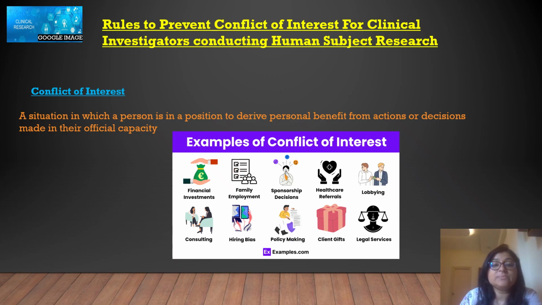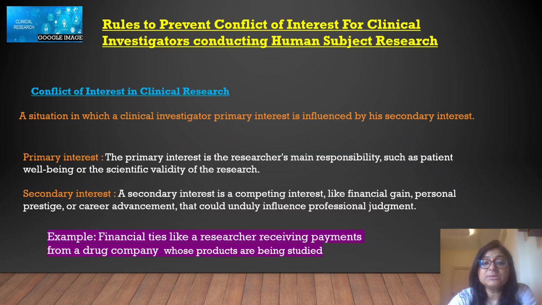So this is basically called conflict of interest, when you are in a position where you can take any important decision, and in that case you have some other interest related to that position. And that's why you can give biased decisions. This is called conflict of interest. Now we will see what conflict of interest is in clinical research. A situation in which a clinical investigator's primary interest is influenced by his secondary interest.